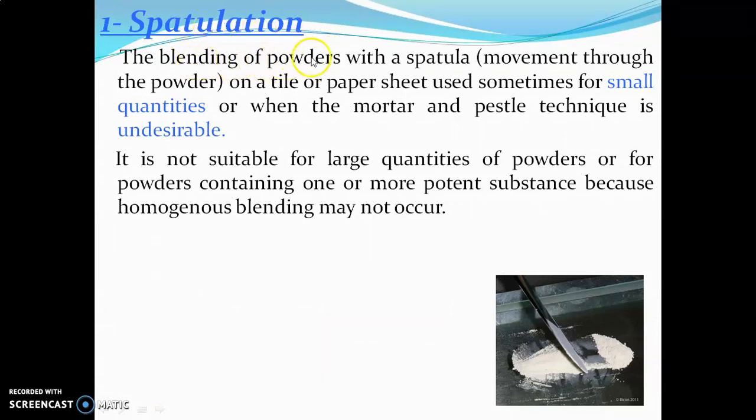Spatulation is the blending of powders with a spatula, with movement through the powder on a tile or a paper sheet. It is used sometimes for small quantities or when the mortar and pestle technique is undesirable. It is not suitable for large quantities of powders or for powders containing one or more potent substances, because homogeneous blending may not occur.